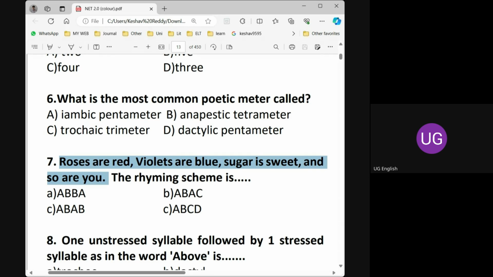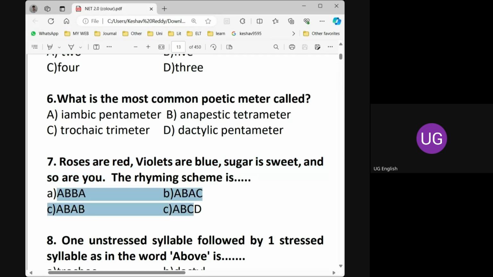Any more answers? A, B, C, B actually. Yes, A, B, C, B is the right answer. Actually, blue and you are rhyming here, but the right option is not available in the given options. Yeah, no option is given here.